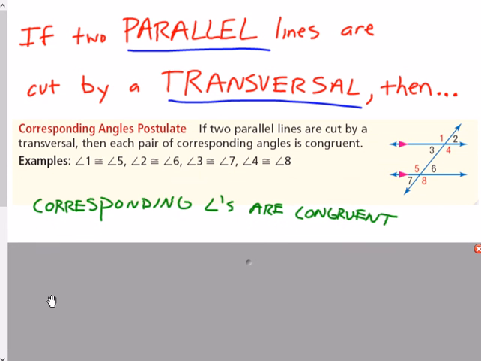So corresponding angles. If you determine that two angles are corresponding and the two lines are parallel, now we can say that those angles are congruent. So, in this particular diagram, angle 1 is congruent to 5, 2 is congruent to 6, 3 is congruent to 7, 4 is congruent to 8 because they're corresponding.